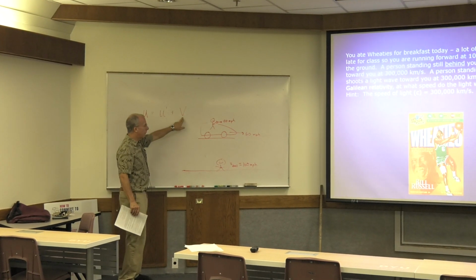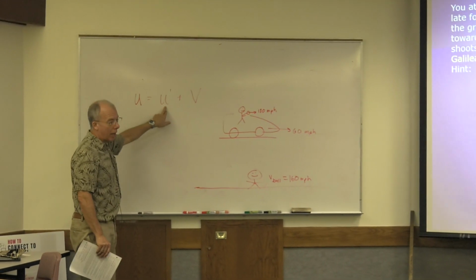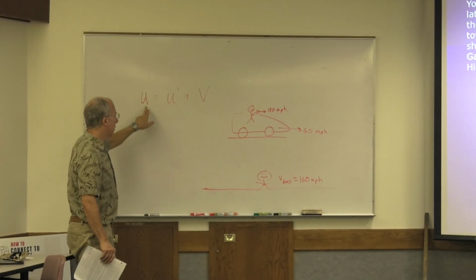We're discussing special relativity. Last time we learned about this velocity addition rule. This is the speed of the reference frame that's moving relative to us. This is the speed of the object in that reference frame. This is what we would measure.